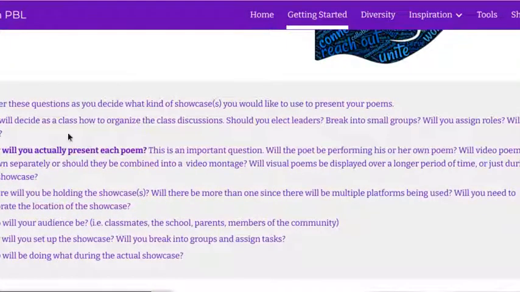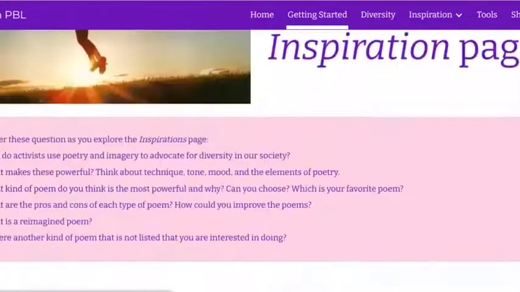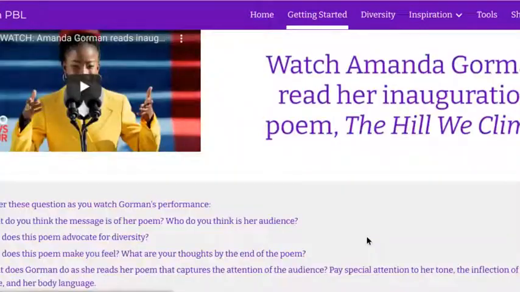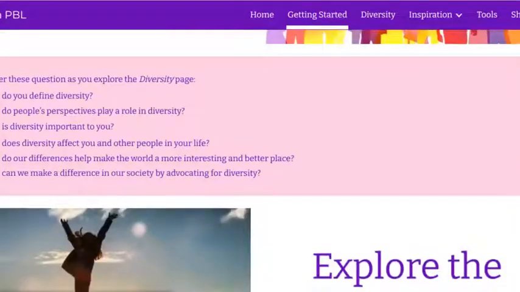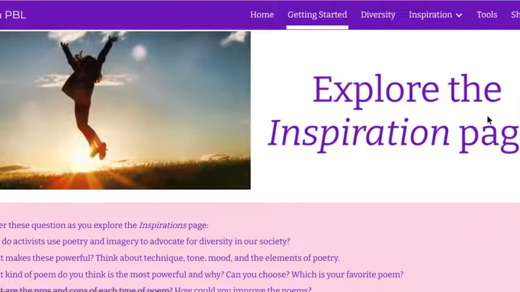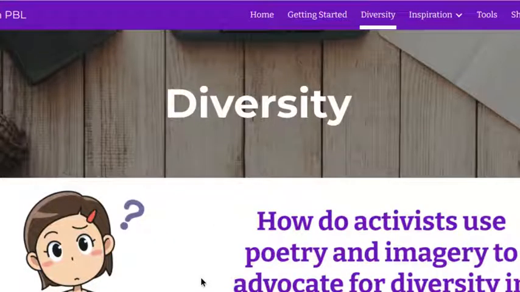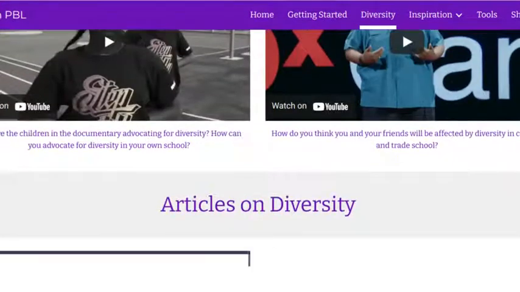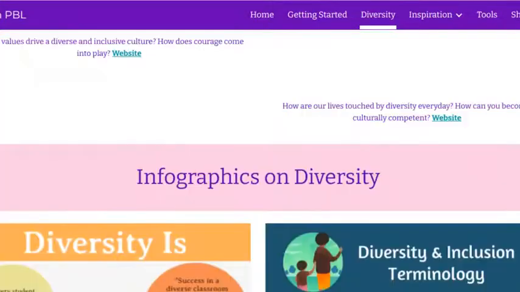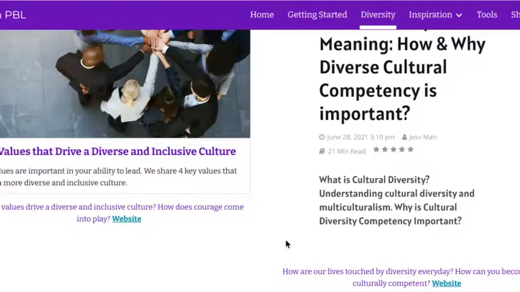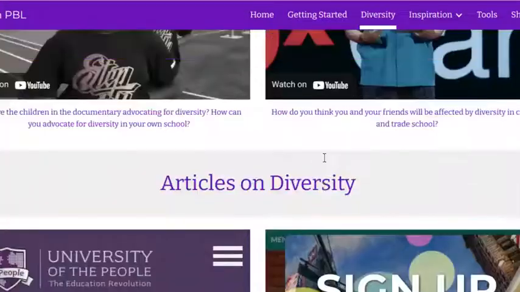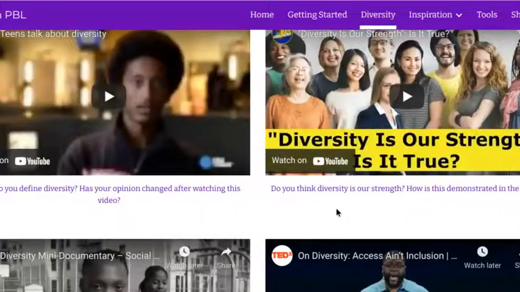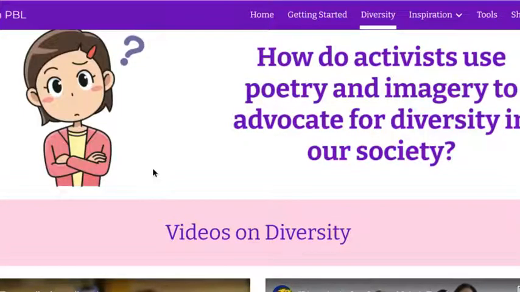Okay, but this is really important that you read through the getting started section before you actually go to the pages, because this is where you're going to find the questions that you need to think about as you explore the pages. Okay, so when you go to the diversity page, there's lots of different resources for you to look at. There's videos and articles and some infographics, okay? So there's a few more little questions here to consider about each article and each video that's specific to that video, but there's larger concept questions that you're going to find on this getting started page, okay?